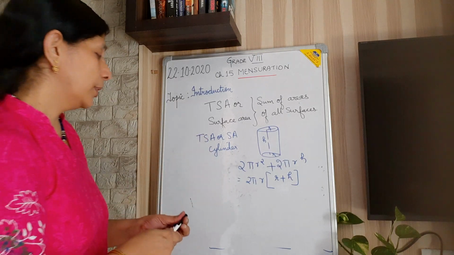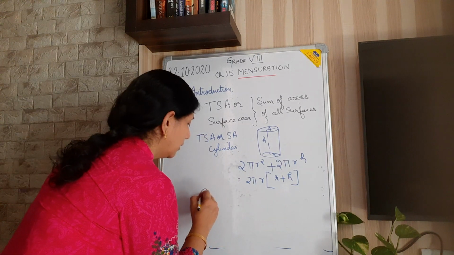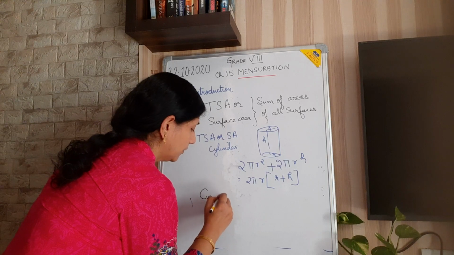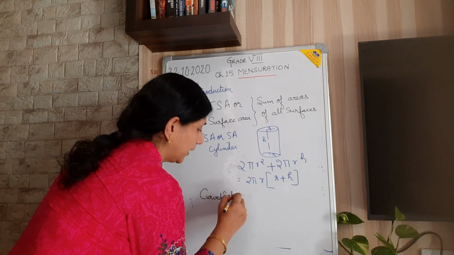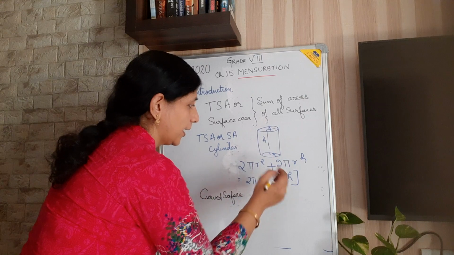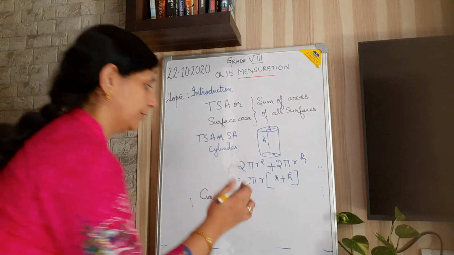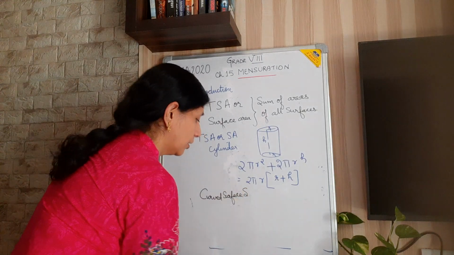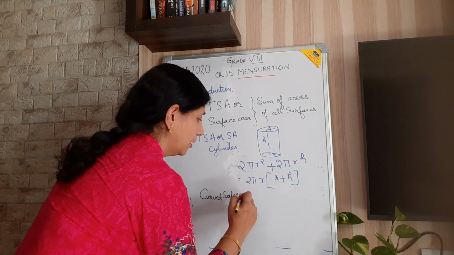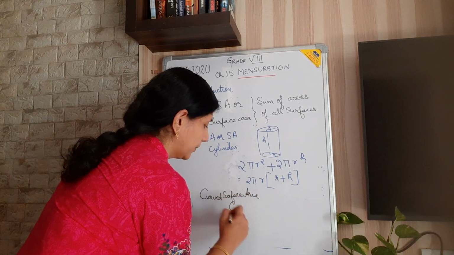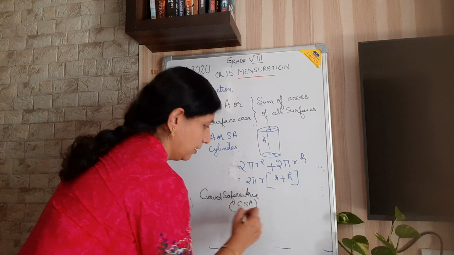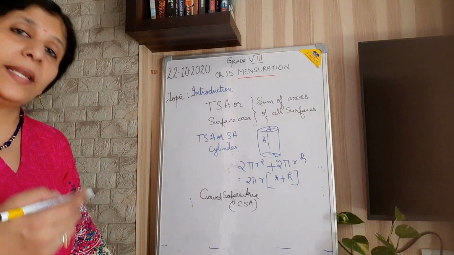Now, curved surface area means I am taking out the top and bottom. That is, I am taking out the two circles. So only the curved surface, I want the curved surface area, that is CSA. Because it is a curved surface, I am calling it CSA. In others I had put it as LSA.